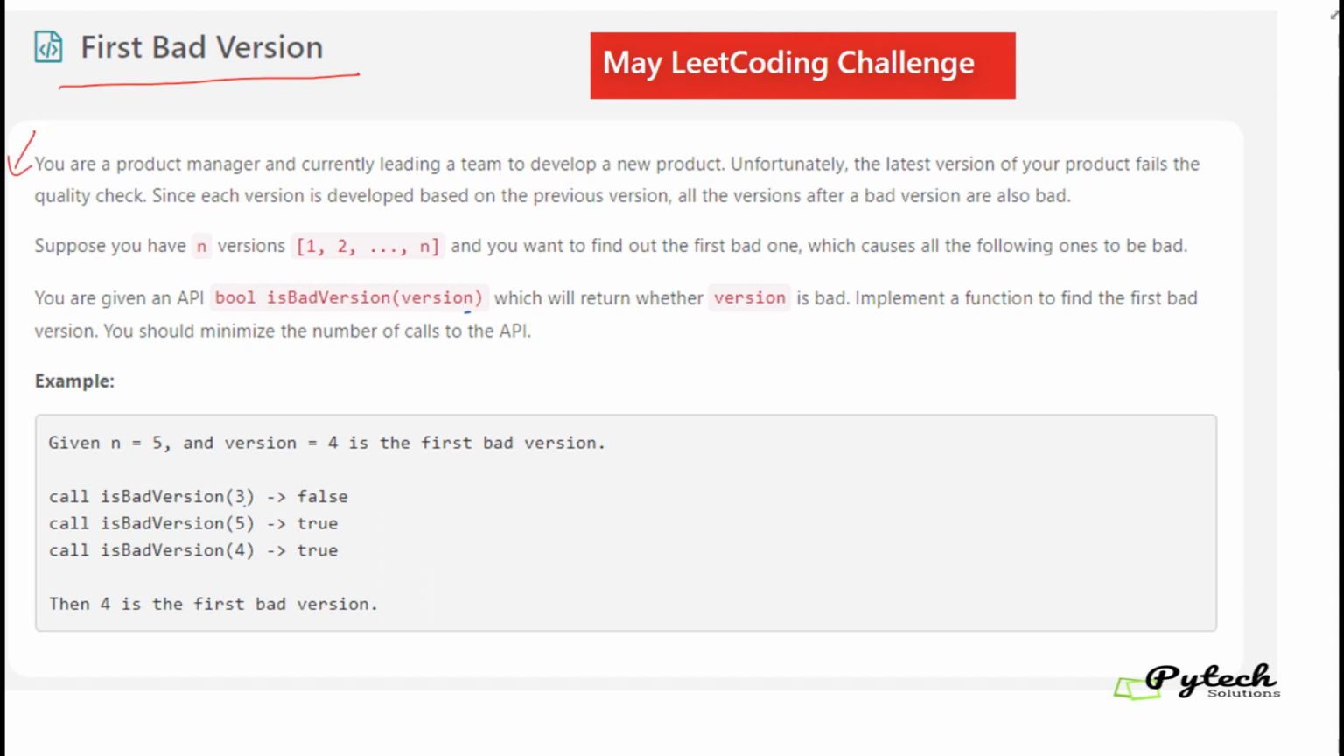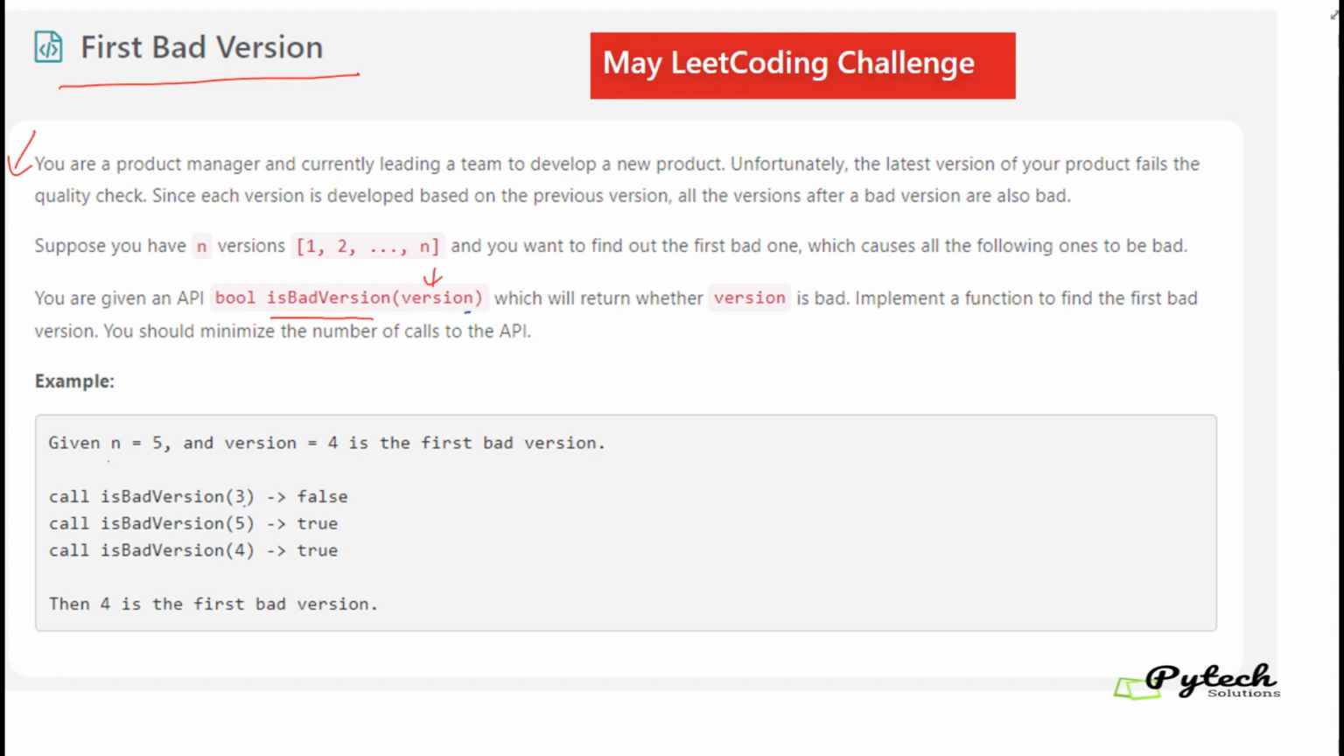You are a product manager currently leading a team to develop a new product. Unfortunately, the latest version of your product fails the quality check. Since each version is developed based on the previous version, all the versions after a bad version are also bad. Suppose you have n versions 1, 2 to n and you want to find the first bad one, which causes all the following ones to be bad. We are also given an API, isBadVersion, which takes the version number and returns whether this version is good or bad.